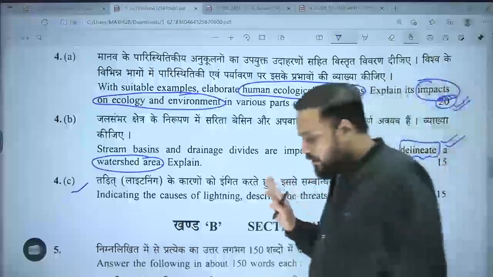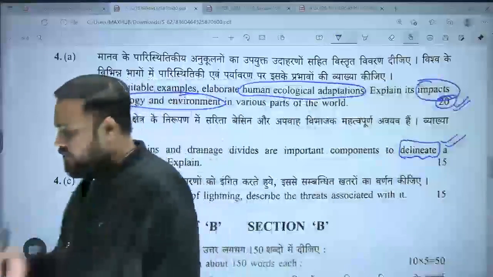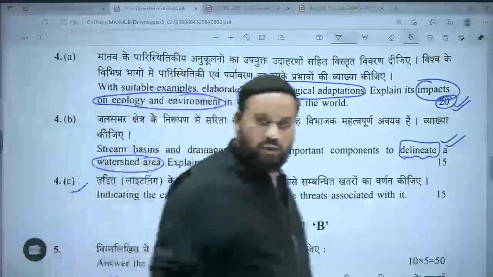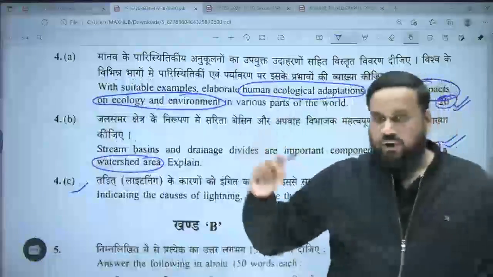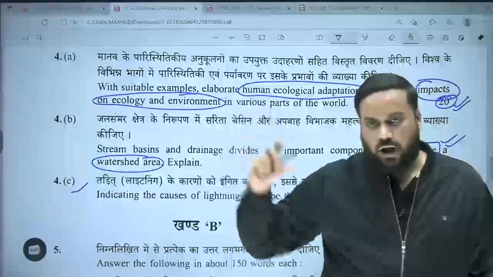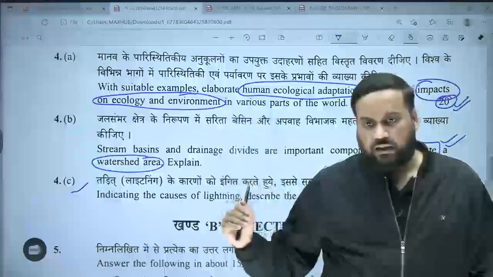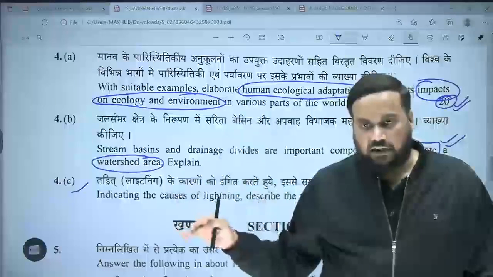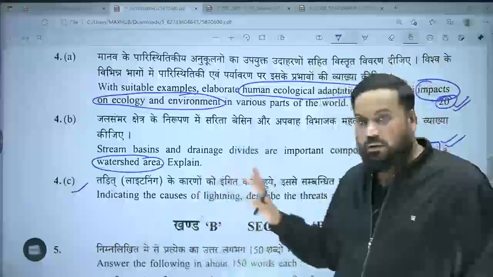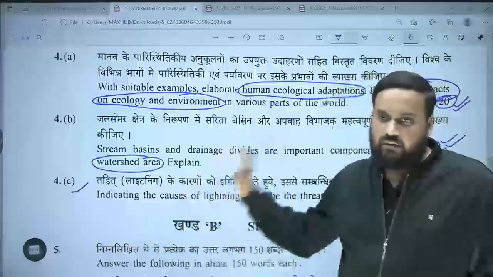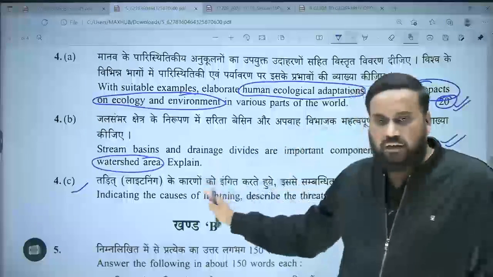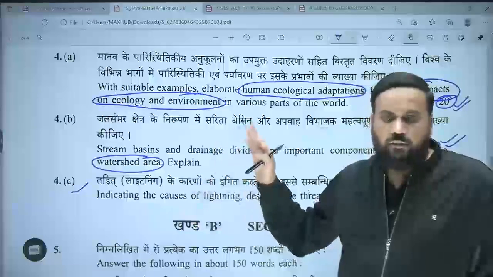Now about lightning: if you are a geography optional guidance batch student, have we done in the classes lightning, the 3 ways in which lightning is produced, how there is separation of the charges in the cumulonimbus clouds between the top part and the bottom part? Once the separation is complete, there are 3 ways in which lightning is produced. If you are a guidance main optional batch student, you will be able to do that. If you belonged to the 500 plus, this was not covered there, but it is something basic, which you should have studied from the book.